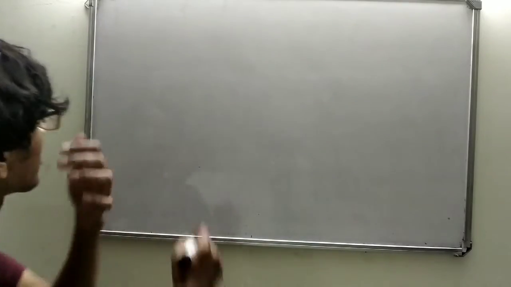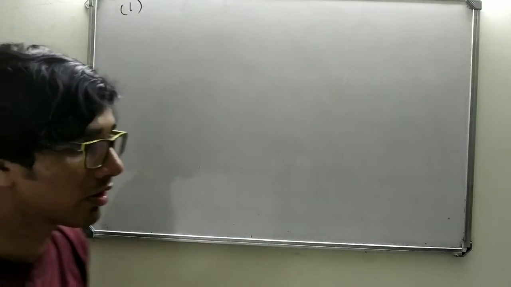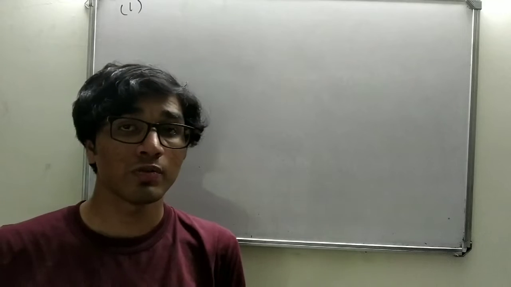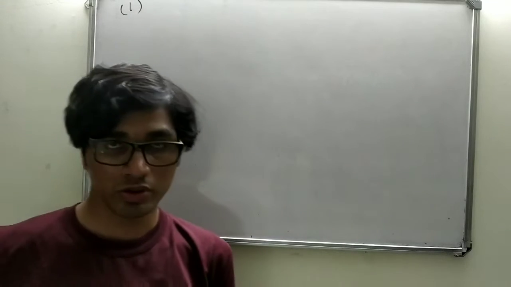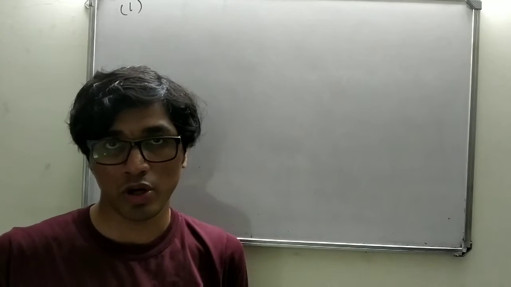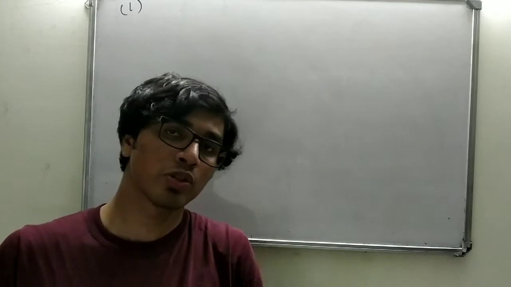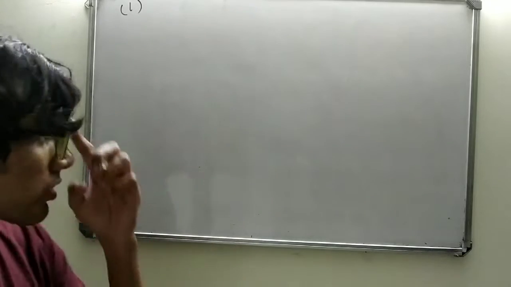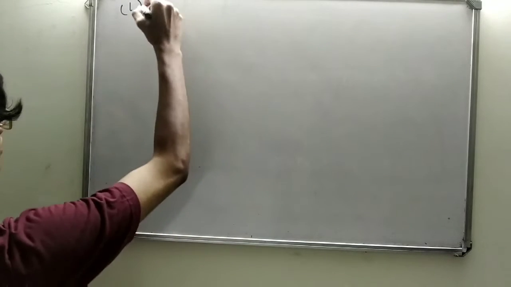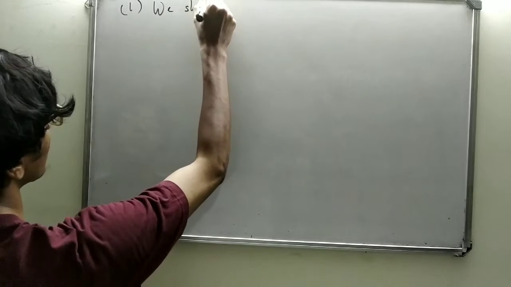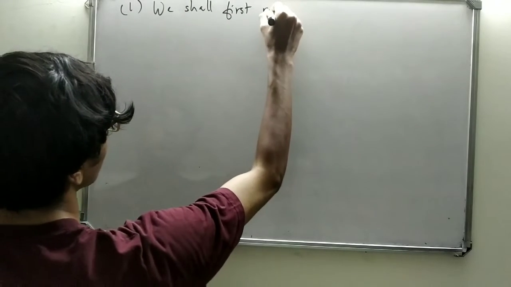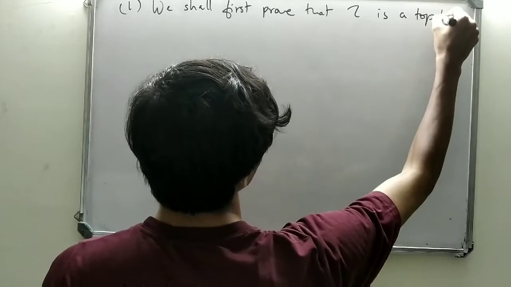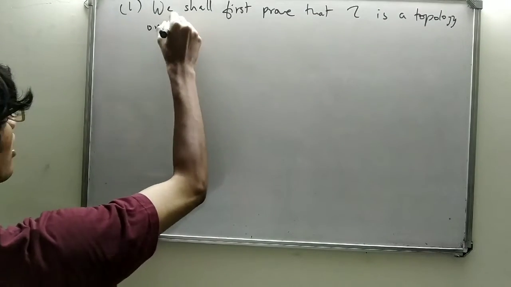To prove the first statement, we first need to show that τ is a topology on X, and then we need to show that τ is weaker than each τi. So first we shall prove that τ is a topology on X. How do we do that?